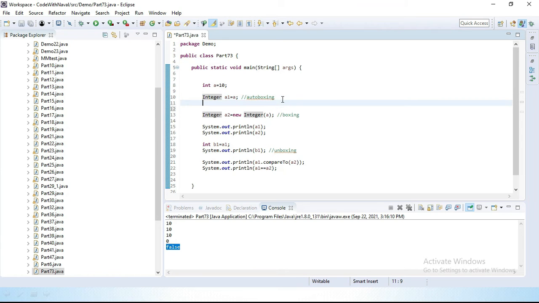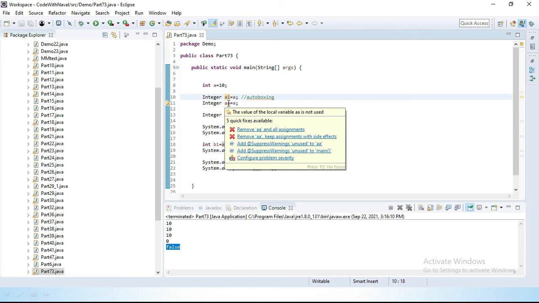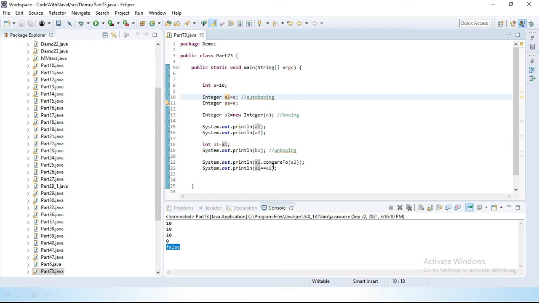Now I'll create one more Integer without using the new keyword, called AA, and this one is also stored the same way. Now both integer object values are the same. Instead of a2, I'll pass AA here.